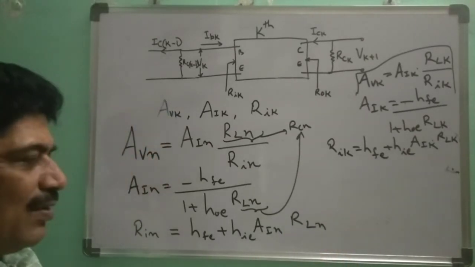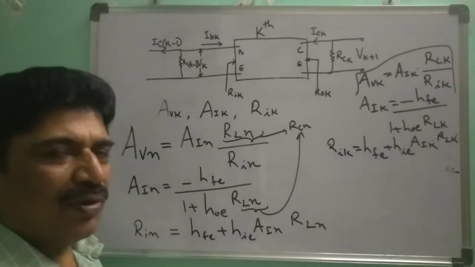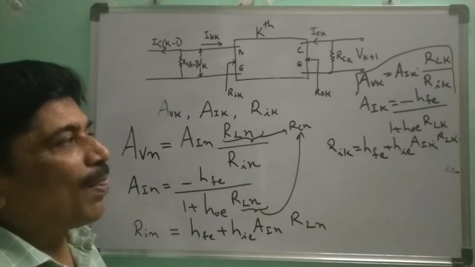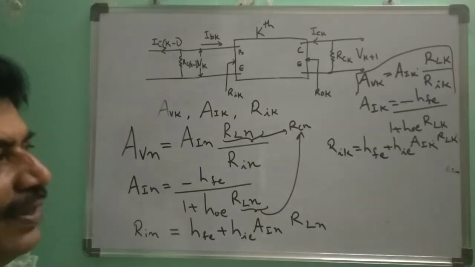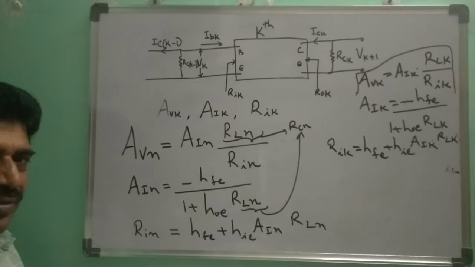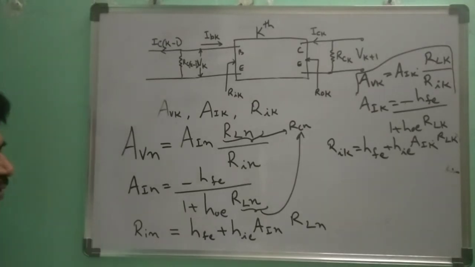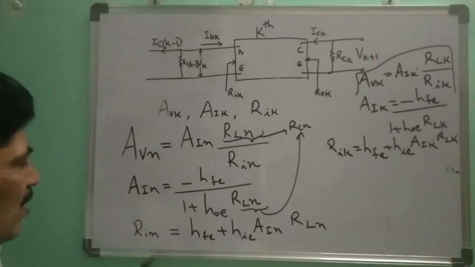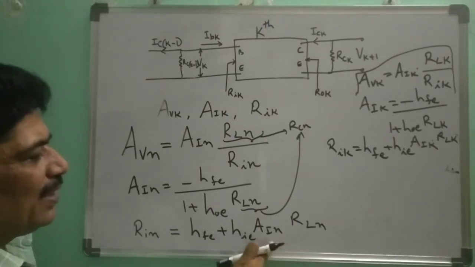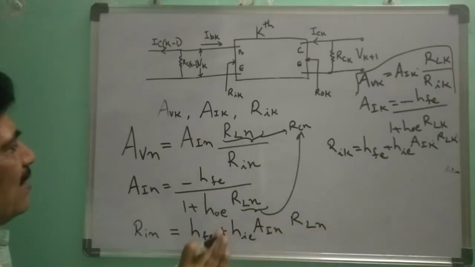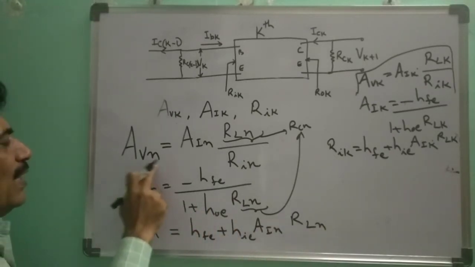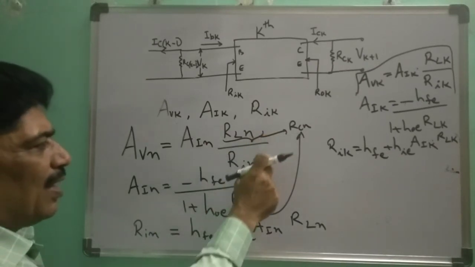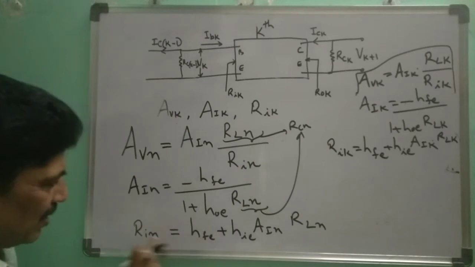RLN we know, that is RCN, only one resistor, which is the load resistor, the collector resistor at the end. For the last stage, only one load resistor is there. Other effective load resistances depend on the input resistance of the next stage. So RIN is known, HFE plus HOE into AIN RLN. From these, we can find the voltage gain of the last stage, which is AIN into RLN by RIN. RLN is known, and RIN you can calculate from this.